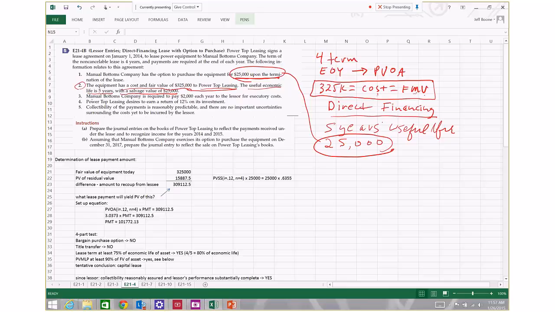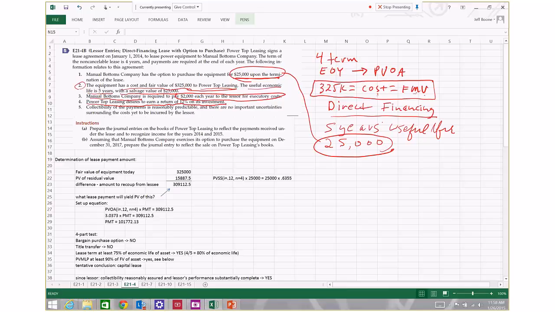So the lessee here, Manuel Bottoms Company, has to pay $2,000 each year to the lessor for executory costs. And we're told here that the lessor desires to earn a return of 12% on its lease. So the lessor is going to set its lease payments so that it is able to earn a 12% return.